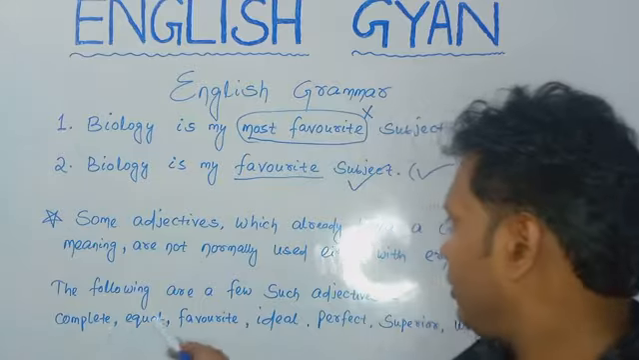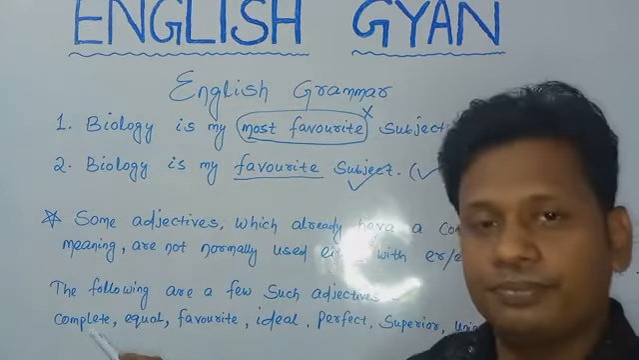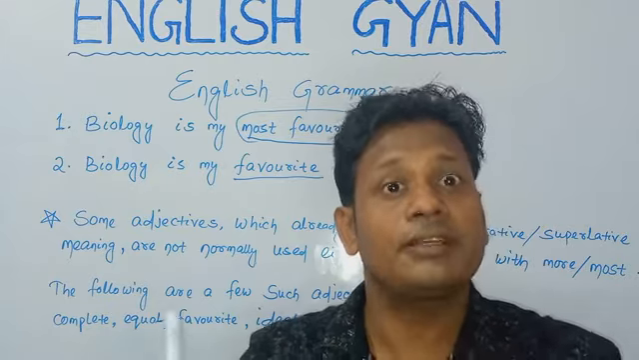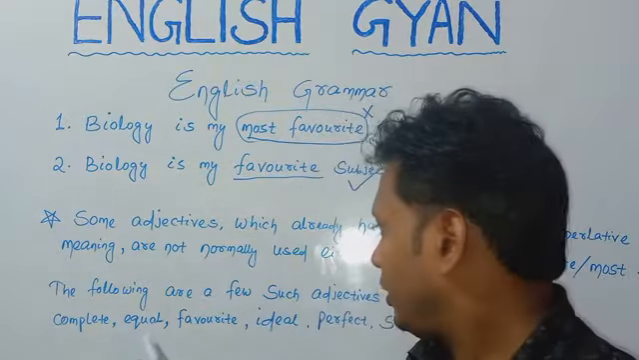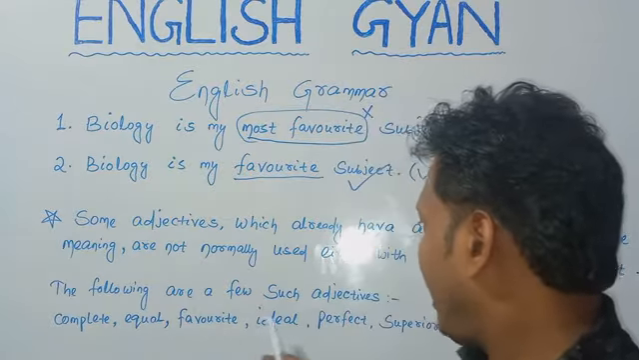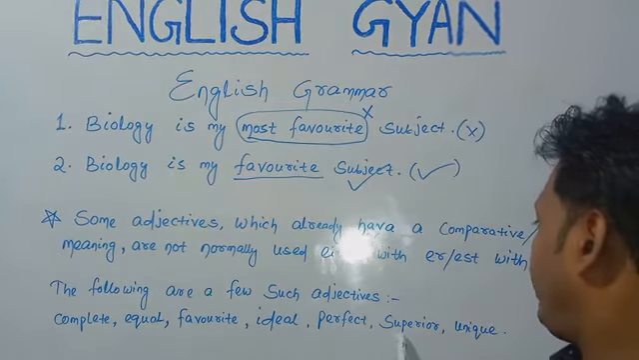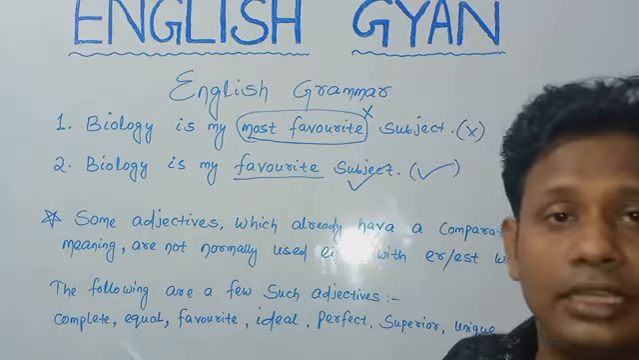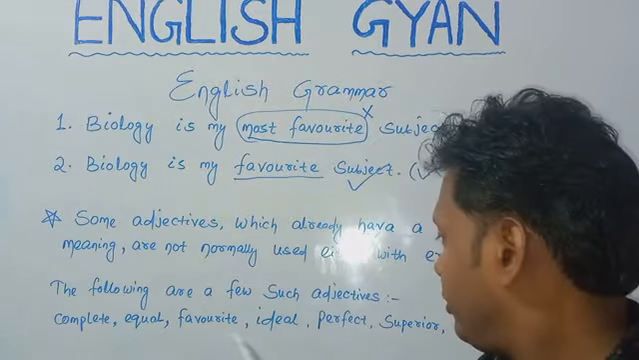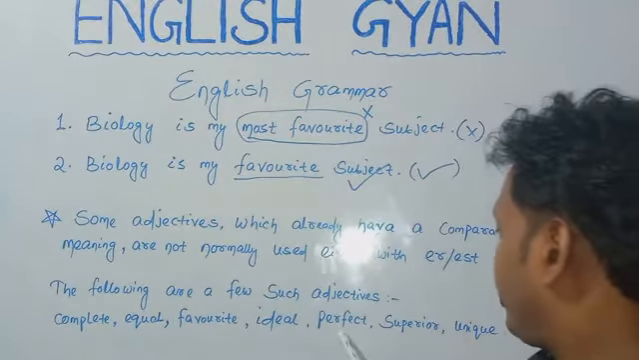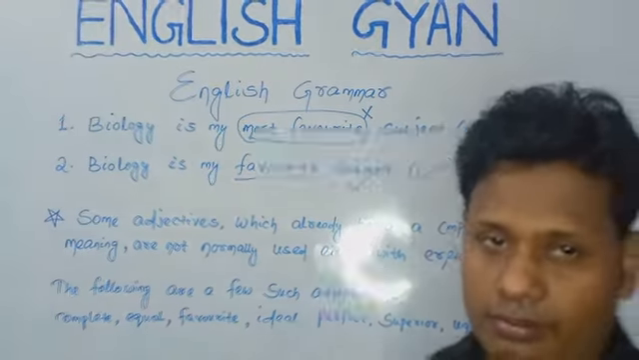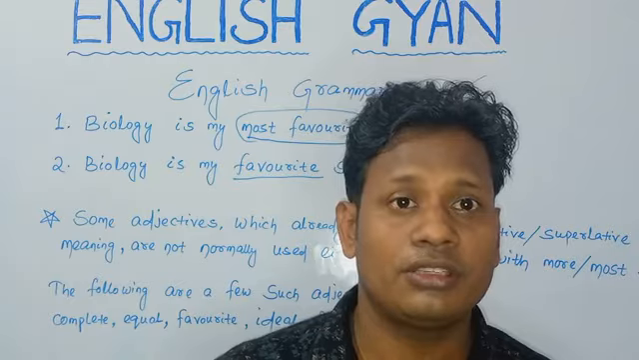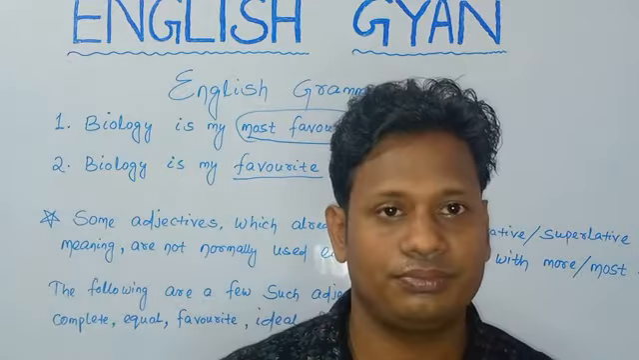There are certain words like few such adjectives. Complete: this is a complete meal, not most complete or more complete. This is the complete meal I had today. Equal, favorite, ideal, perfect, superior, unique. These all words: complete, equal, favorite, ideal, perfect, superior, unique. This particular book is unique to me. Unique means it's the superlative form, right?